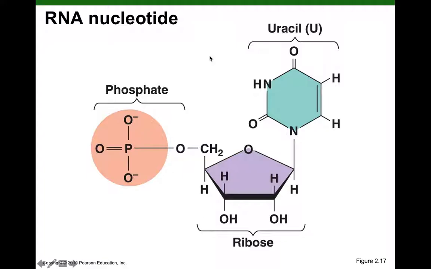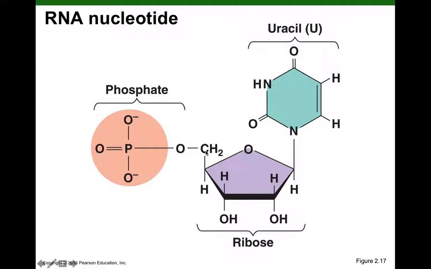Just showing a nucleotide of RNA. So remember two differences with DNA. We have ribose. So this is carbon 1 prime, carbon 2 prime. Notice that there's a hydroxyl group here. There's an extra oxygen there. So this is ribose. Carbon 1 prime, carbon 2 prime, carbon 3 prime, carbon 4 prime, carbon 5 prime.